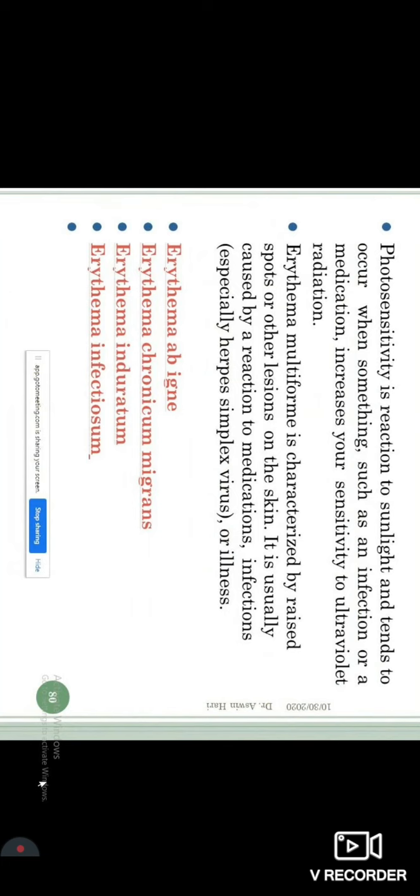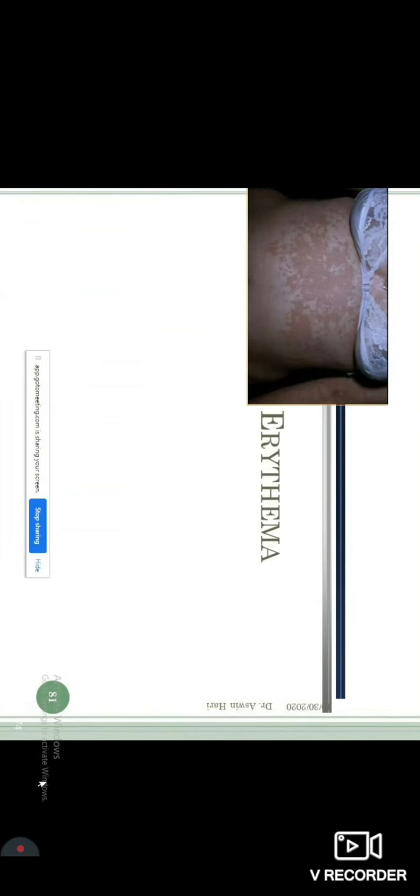Herpes simplex infections can also create erythema ab igne, erythema chronicum migrans, erythema induratum, which indurates, erythema infectiosum, that is usually following a herpes infection, a reddish lesion that stays back, that is called erythema again. This is a classical example of a winter erythema. This happens in people who are not accustomed to winters but are living in places which have a heavy winter. They usually tend to develop these kinds of lesions in their body.